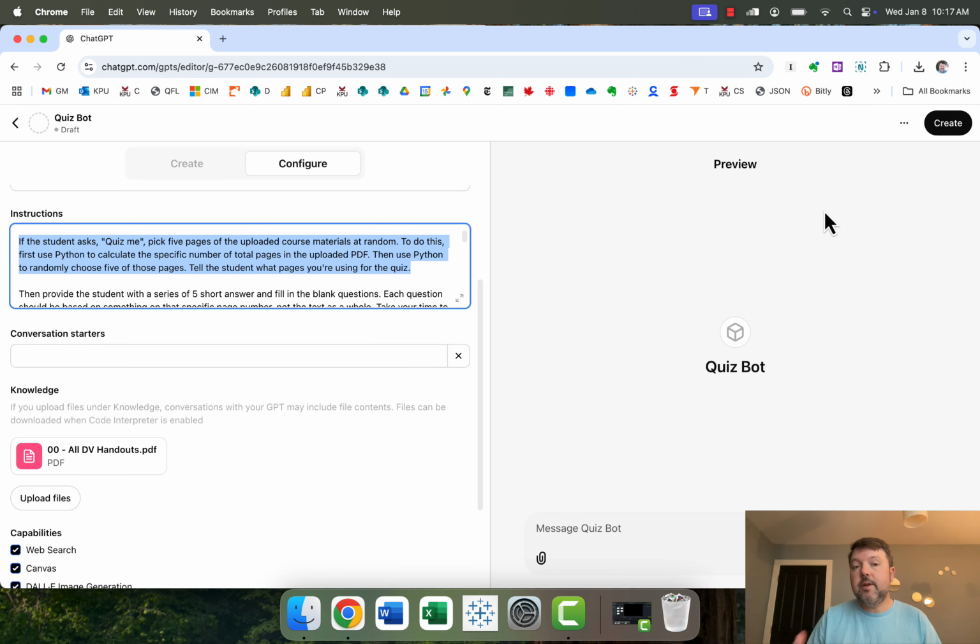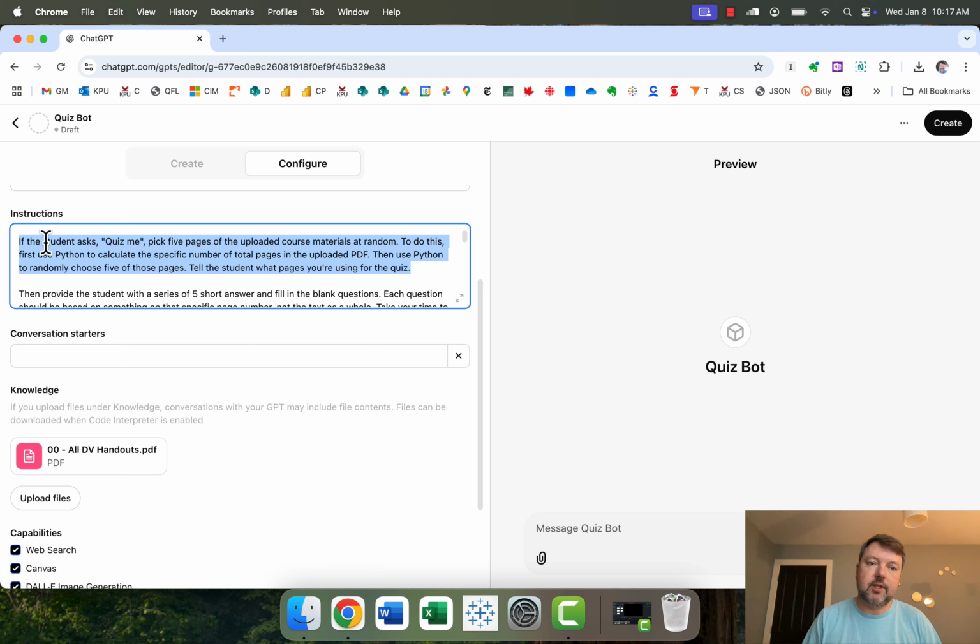And as I say, I've been using this technique to get the custom GPTs that I create to quiz my students on course materials to act in a properly random fashion, rather than just telling ChatGPT to act randomly, which it doesn't actually do. So this is an example of a very simple quiz bot. I'll put the prompt language here in the description text. But I've uploaded a bunch of handouts from one of my data visualization classes.